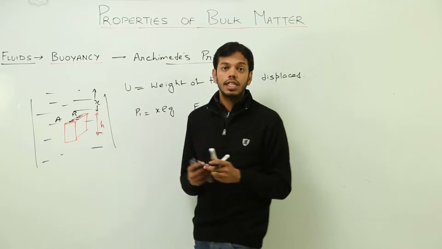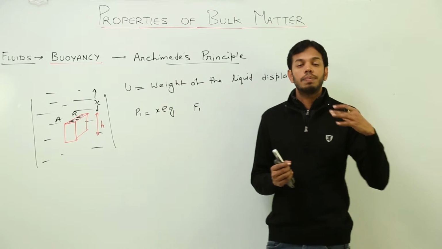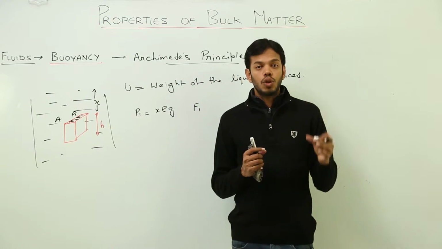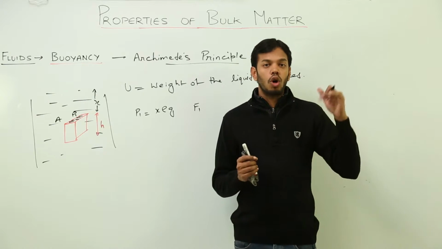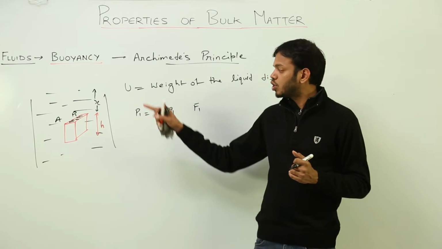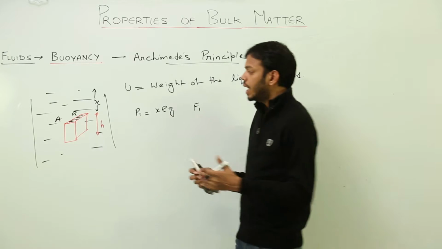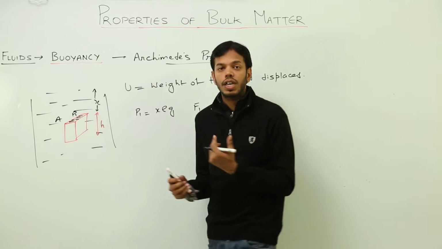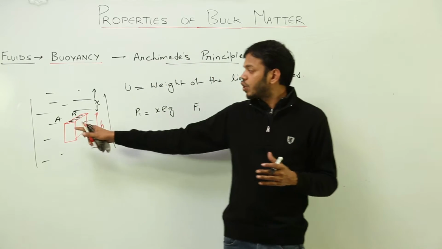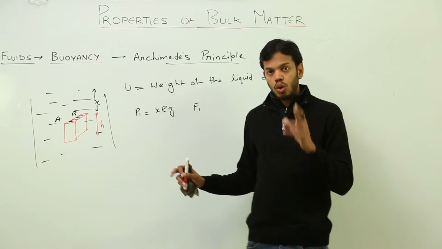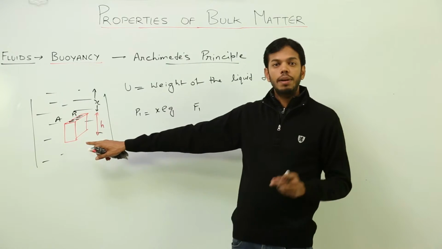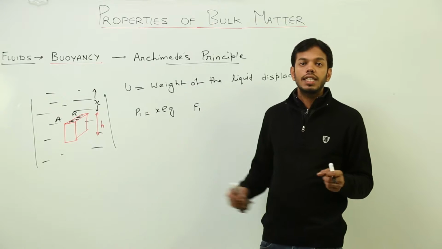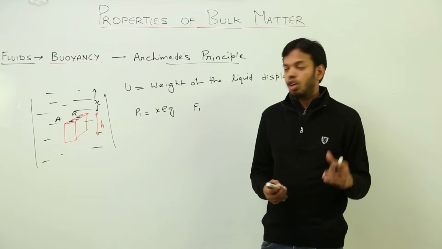Where is this force acting? We have already studied that if a body is placed inside a fluid, the forces from the fluid act normally on all the surfaces, not just top and bottom, in fact all the surfaces. But since we have taken a symmetrical figure, all the sidewise forces will cancel out each other, though the forces on the top and bottom sides can also cancel out each other. It just depends on the value, if it is greater or smaller, right?